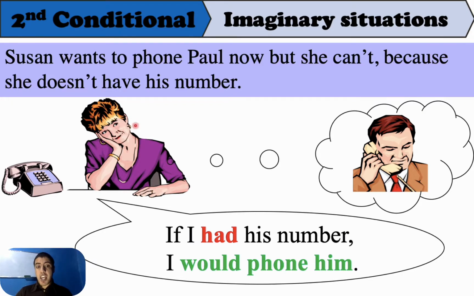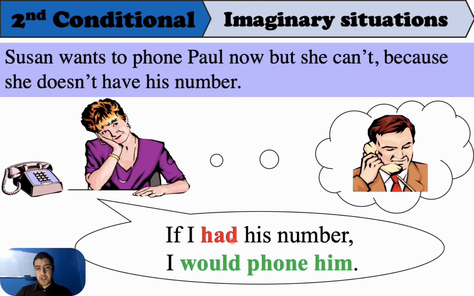Susan says that if I had his number, I would phone him. But does she have his number? No, she doesn't have his number. So is it possible? No, it is impossible. It is just an imaginary situation. So if I had his number, but does she have his number? No, she doesn't. So here we are talking about an unreal situation in the present.